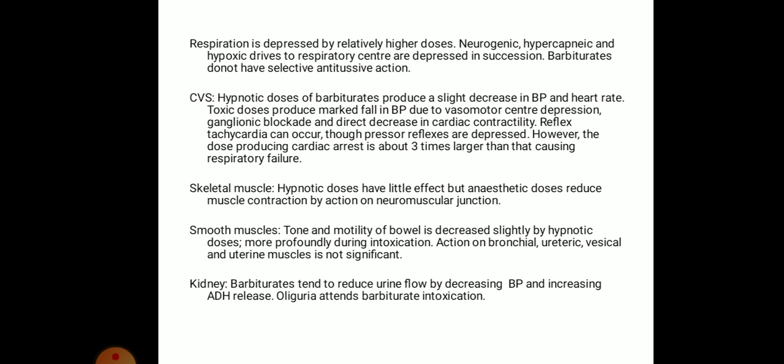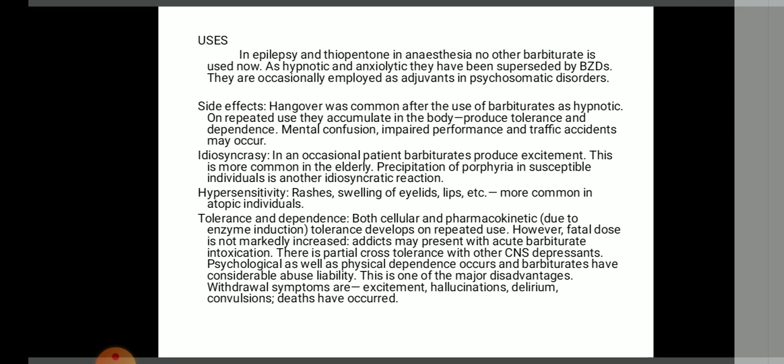Skeletal muscle: hypnotic doses have little effect, but anesthetic doses reduce muscle contraction by acting on the neuromuscular junction. Smooth muscles: tone and motility of the bowel are decreased slightly by hypnotic doses, more profoundly during intoxication, that is, during poisoning. Action on bronchial, ureteric, vesical and uterine muscles is not significant. Kidney: barbiturates tend to reduce urine flow by decreasing blood pressure and increasing ADH release. Oliguria attends barbiturate intoxication.